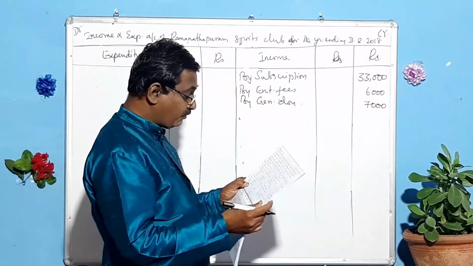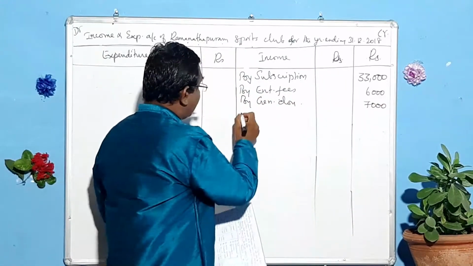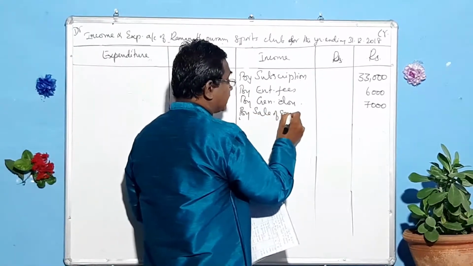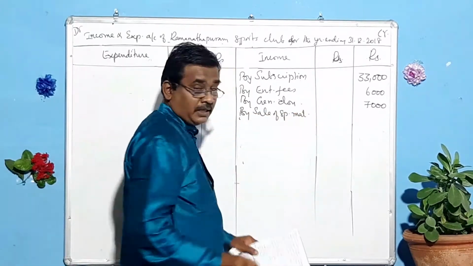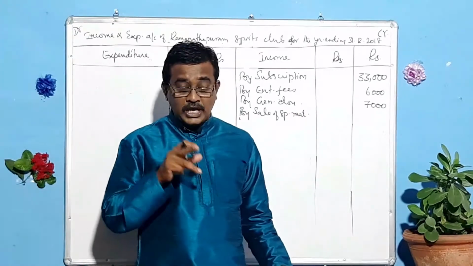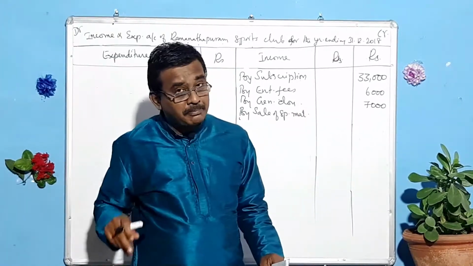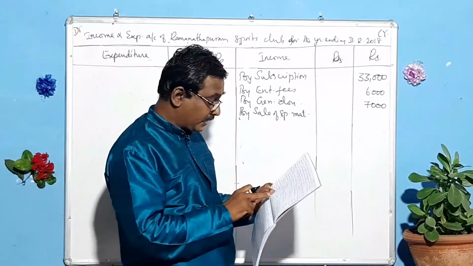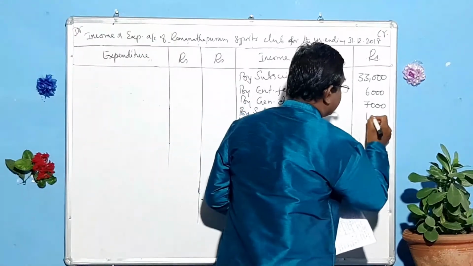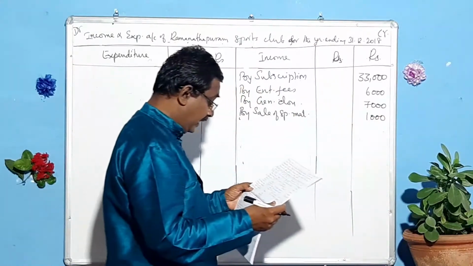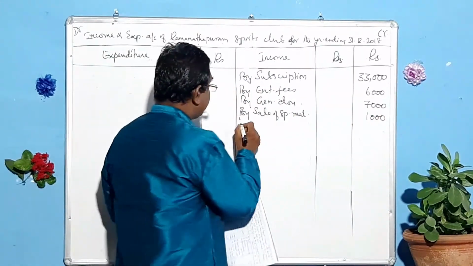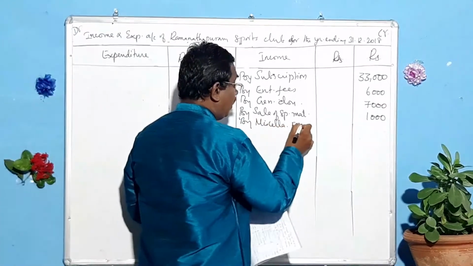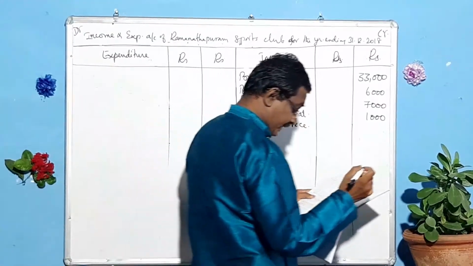Next, sale of old sports materials. It is a revenue item, so sale of sports materials. Remember, when it is given as sports equipment, that should be taken to the balance sheet. Sports materials should be brought to this account. That is 1,000 rupees. And miscellaneous receipts, by miscellaneous receipts. What is that amount? 500.